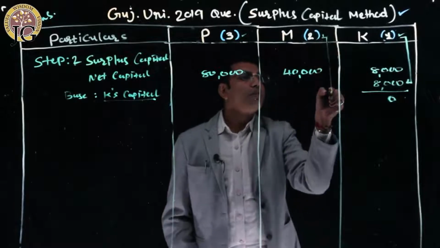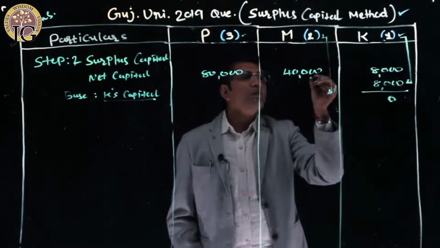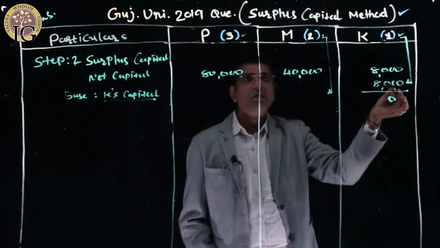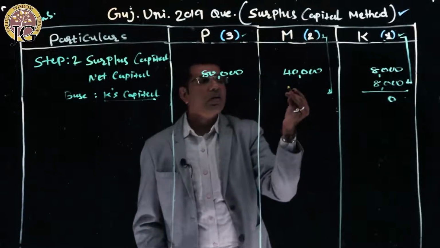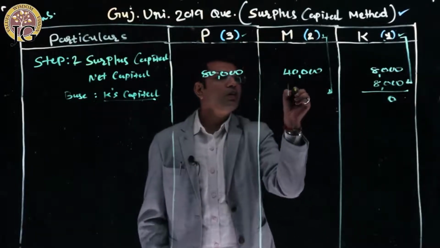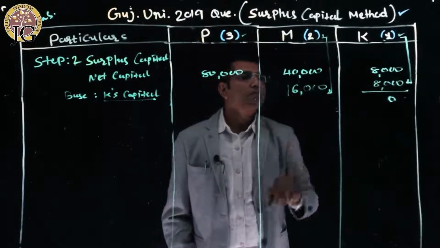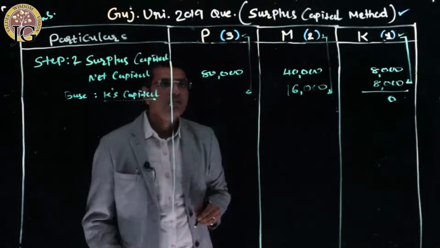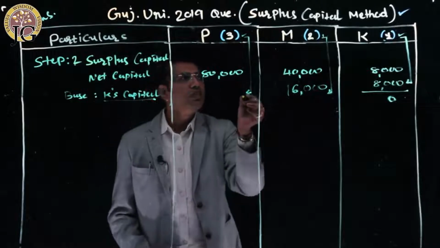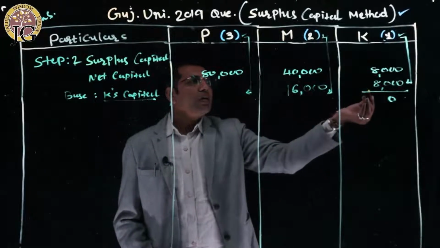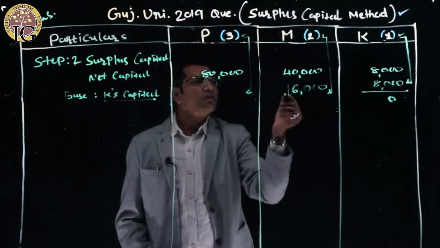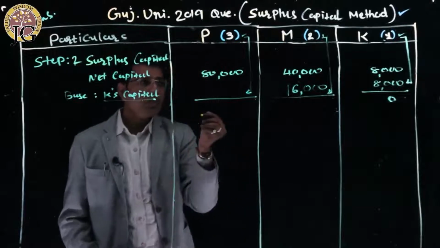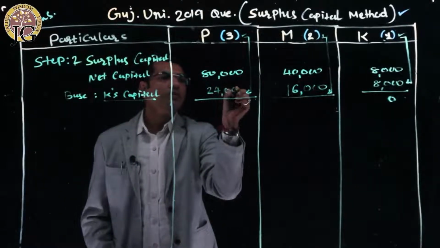So this is 0. Now, if K will get 8,000 rupees as per the 1 profit sharing ratio, then as per the 2 profit sharing ratio, 2 share, you can make a cross multiplication. Cross multiplication आप लोग कर सकते हो कि 1 के हिसाब से K को 8,000 मिला है तो 2 के हिसाब से M को कितना मिलेगा. So 2 के हिसाब से M will get 16,000 rupees. और उसी तरह से P will get share as per his profit sharing ratio, that is 3. तो 3 के हिसाब से P को कितना मिलेगा? 1 के हिसाब से अगर 8,000 है, 2 के हिसाब से अगर 16,000 है, तो 3 के हिसाब से P को कैश मिलना चाहिए 24,000 रुपीज, राइट?